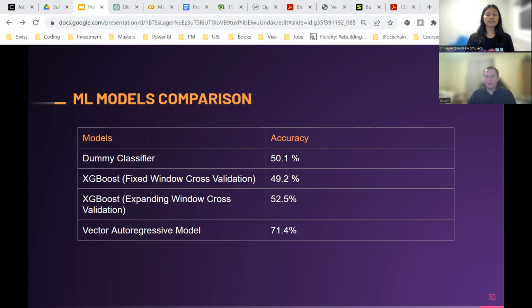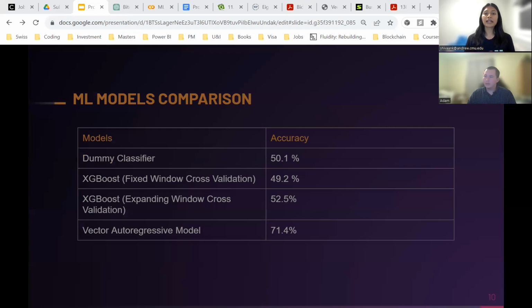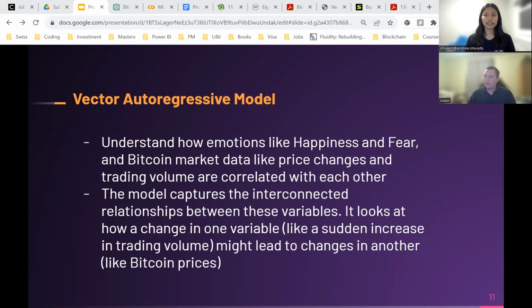But among these models, the standard performer has been the vector autoregressive model, whose results we showed in the beginning. So the outcome has been about 71% accuracy. This is an indication that the vector autoregressive model is more robust in capturing the complexities of financial markets. Let's understand a little more about this model.